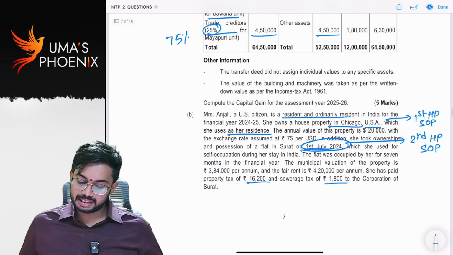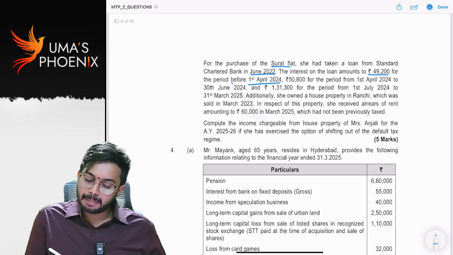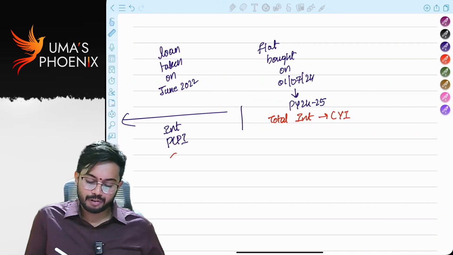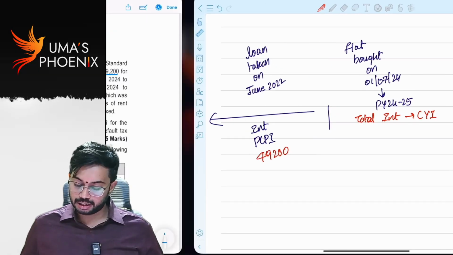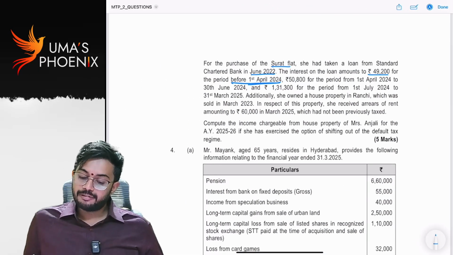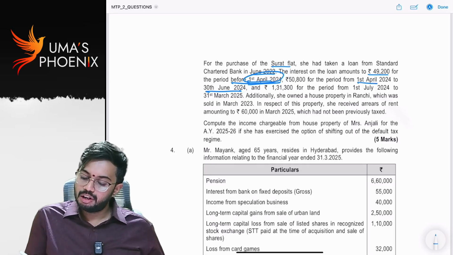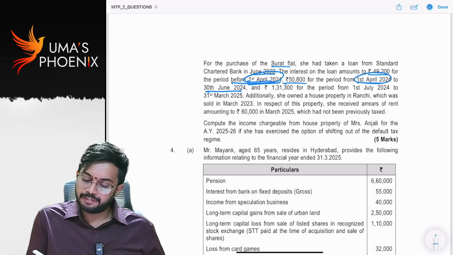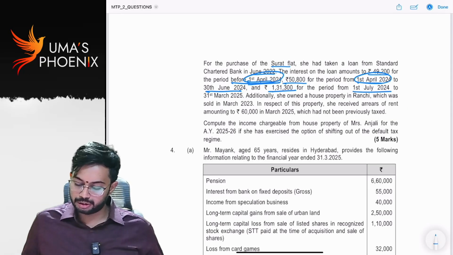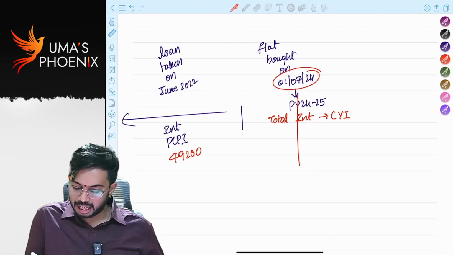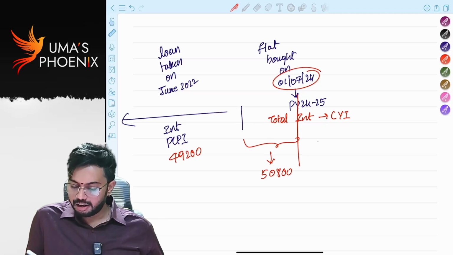So how much is interest? Before 1st April 24, interest is 49,200. Pre-construction period interest is 49,200. For 1st April to 30th June, interest is 50,800, and 1,31,300 from 1st July for the balance period.